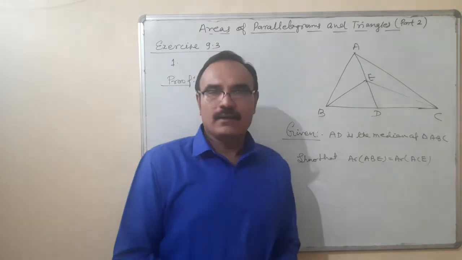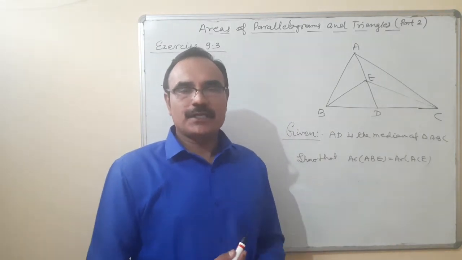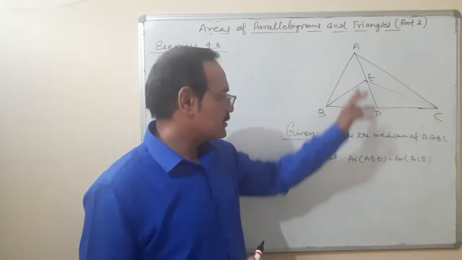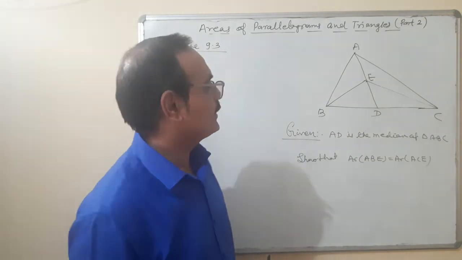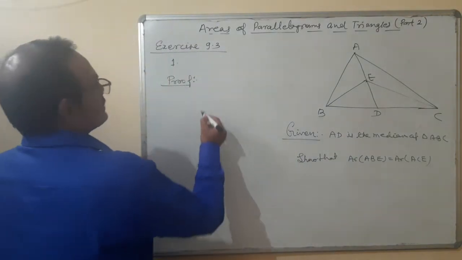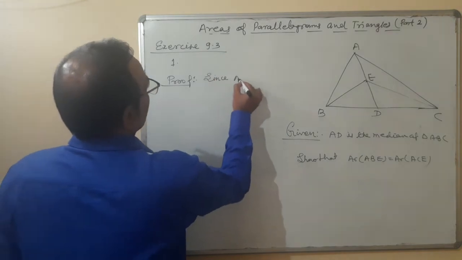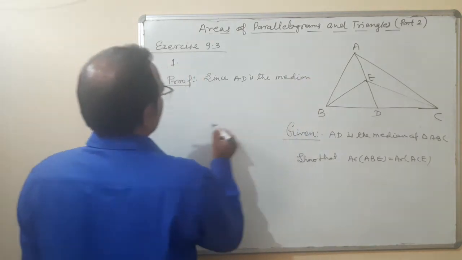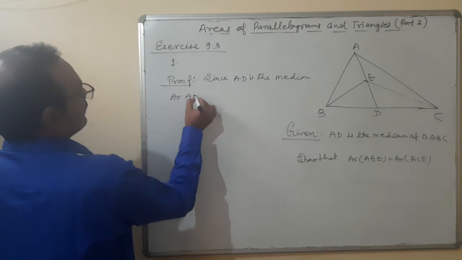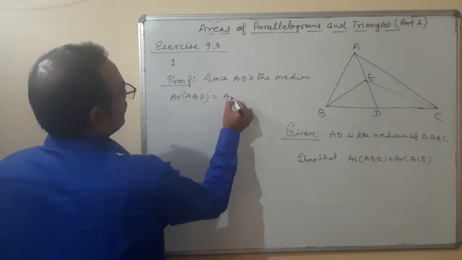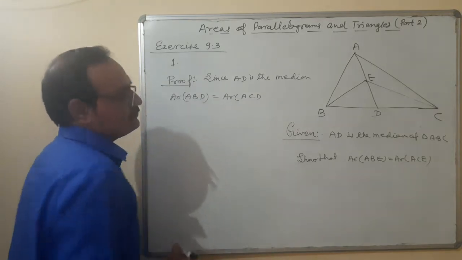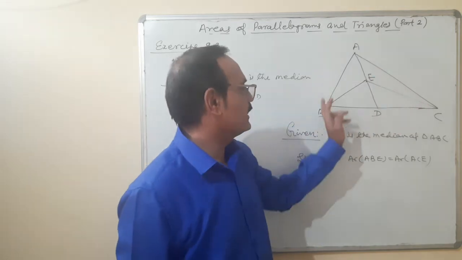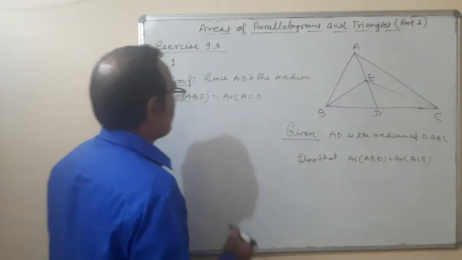AD is the median, and you know the theorem statement that the median of a triangle divides the triangle into triangles of equal areas. So since it is given that AD is the median, I am writing here, since AD is the median, therefore area of triangle ABD is equal to area of triangle ACD. This median is dividing the triangle into two triangles of equal areas. Equation number 1.